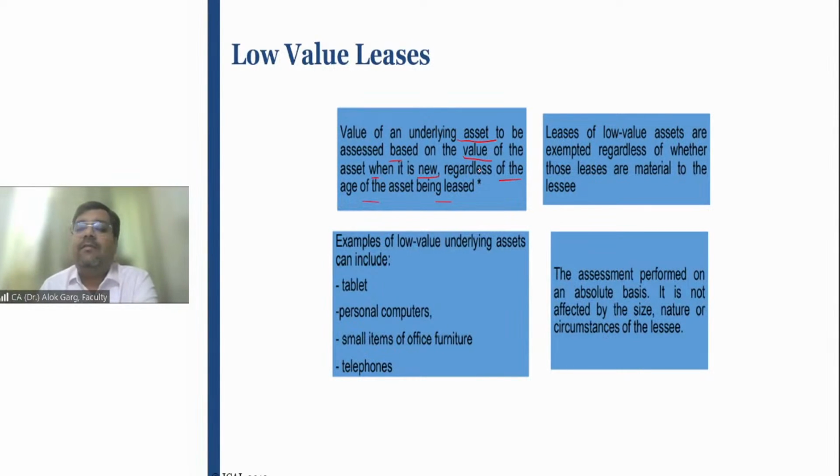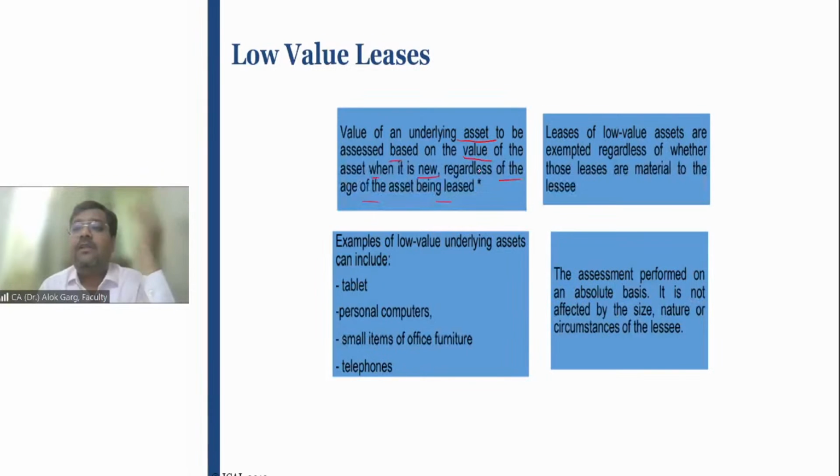Sir, this is very subjective. Friends, what companies do is make a policy for that. For example, Reliance is a big company. The top line is lakhs of crores. The bottom line is 40,000 crores, right? For them, even a small car could be a low value item. So they frame a policy, let's say any item whose value when it is new is up to 5 lakh rupees will be considered as a low value asset. But if Reliance is taking offices on lease, the value could not be less than 5 lakh rupees. It could be in crores. If they have taken leasehold premises in Mumbai, it will be in crores. In Delhi, it will be in crores, right?